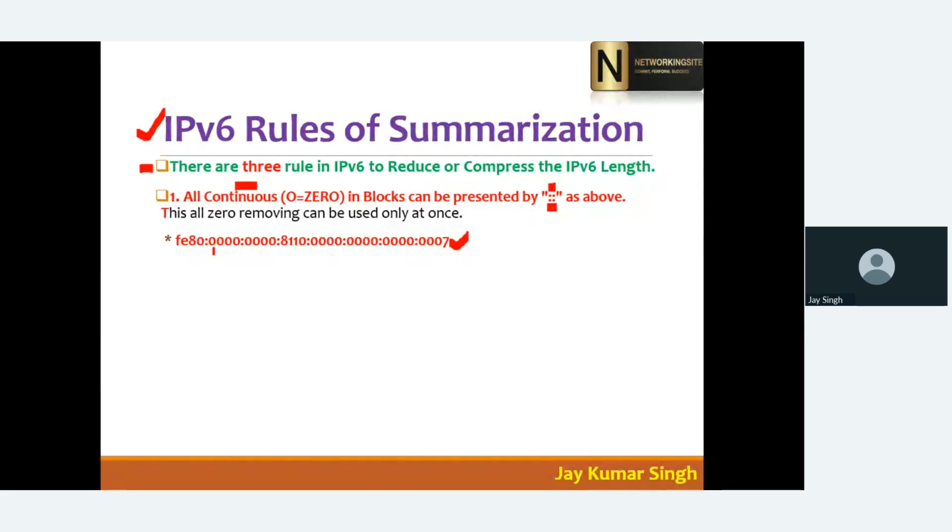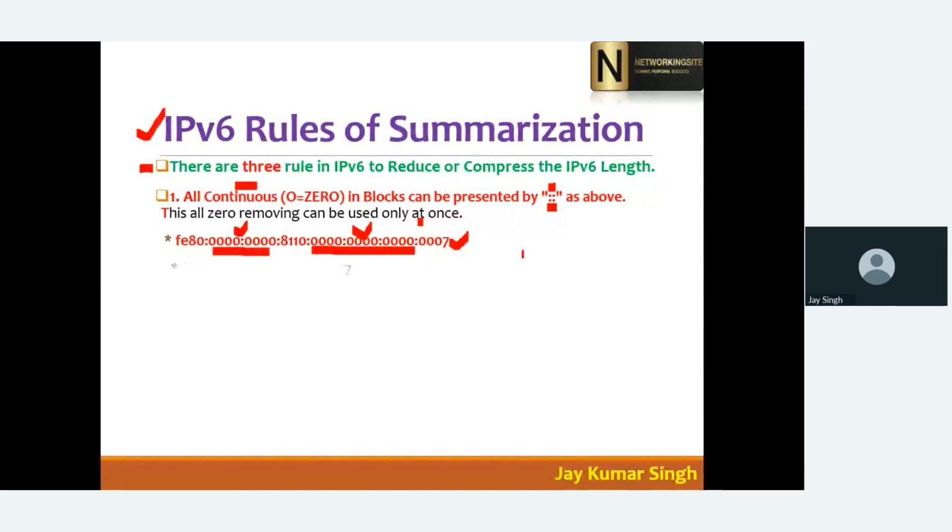This is also contiguous zero, and here also we have contiguous zero, so you can reduce here or here. But this rule can be used only once in a single IP address. You can use the double colon only one time.